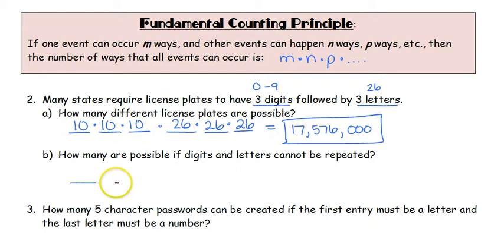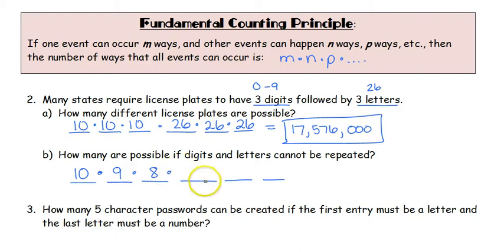So we still have 6 blanks that we are taking care of. The first 3 are still going to be taking into consideration the fact that we need 3 digits. But if we can't repeat, we have 10 options for the first one, 0 through 9. If we can't repeat that number, whichever number we choose, it could be a 4 or a 9 or a 7, whichever number is taken out is no longer available for our second spot. So instead of having 10 options, we now only have 9 options. Well, if I've taken 2 numbers out, for the third number, I only have 8 options available.